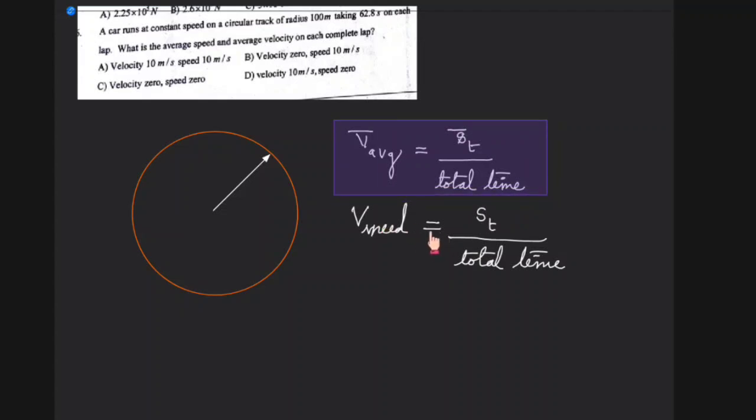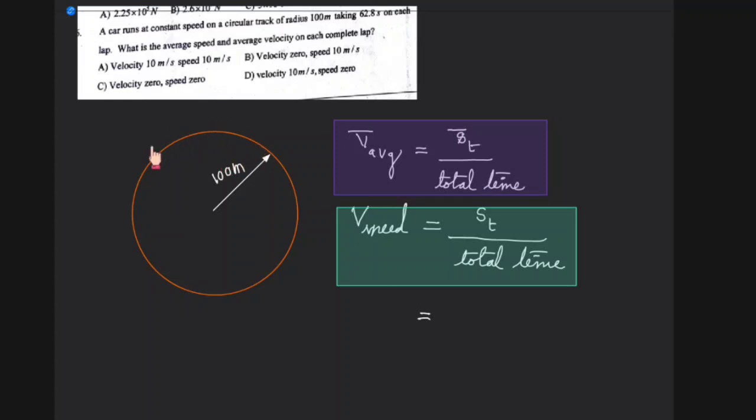And what about the average speed? The average speed will become, how much is it? You do the calculation, or let me check it once. Let me do it. So what is the average speed? The radius is 100, total distance, and you have to take the perimeter. So 2 pi r, with pi as 3.14 and r as 100, divided by total time, which is 62.8 seconds, right?